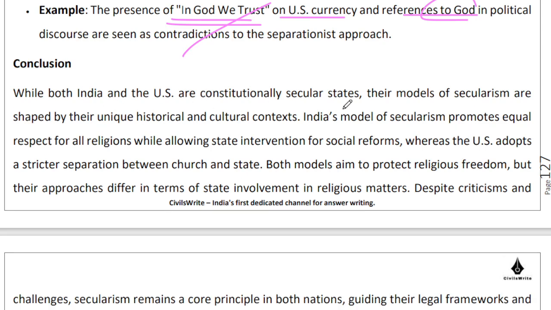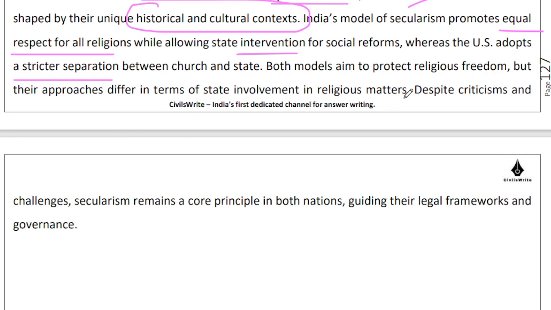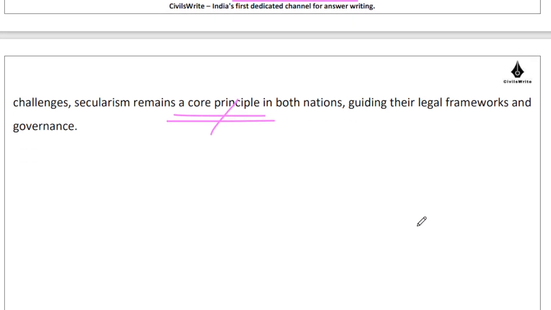So both these countries are preeminently secular states. They have their own models of secularism, and you have to respect the historical and cultural context in which our secularism was born versus their secularism. Our model promotes equal respect for all religions and allows the state to intervene for social reform. The US has a strict separation between church and state. We are both trying to protect religious freedom. The approach is different, the level of involvement is different, but the core principle is freedom of religion, and that is guiding our legal frameworks and governance architecture.